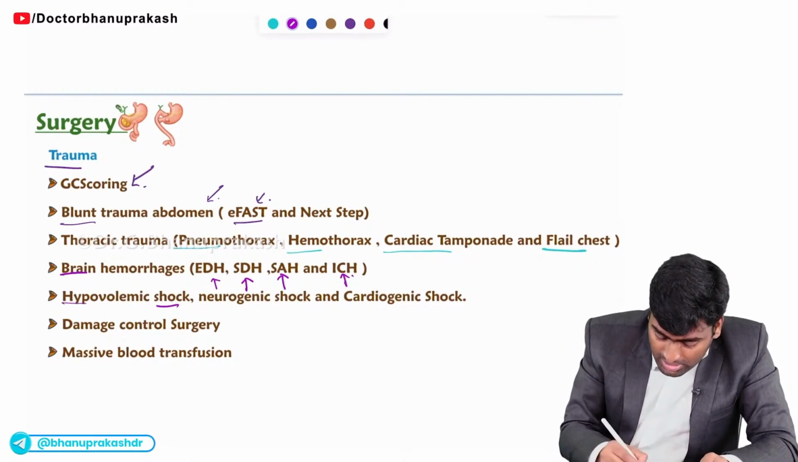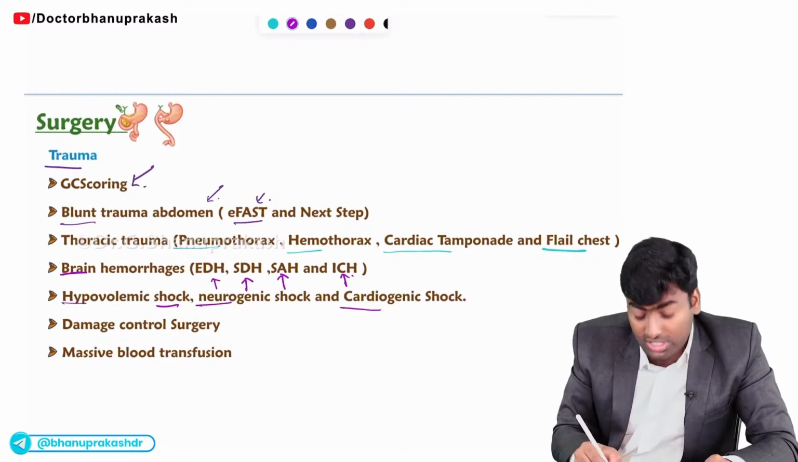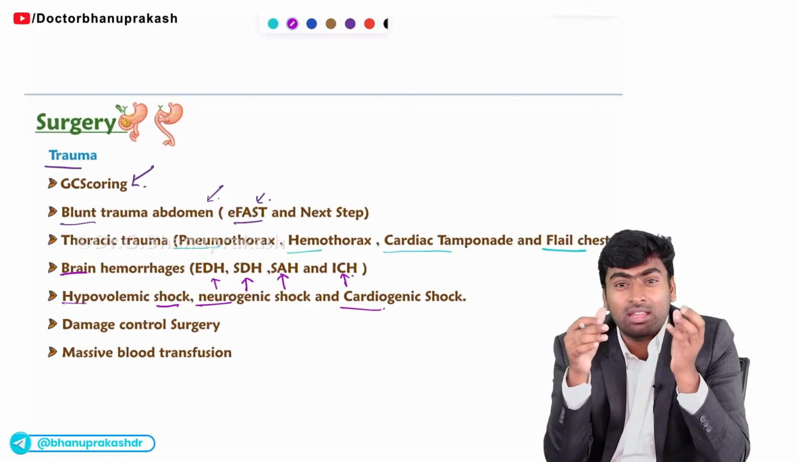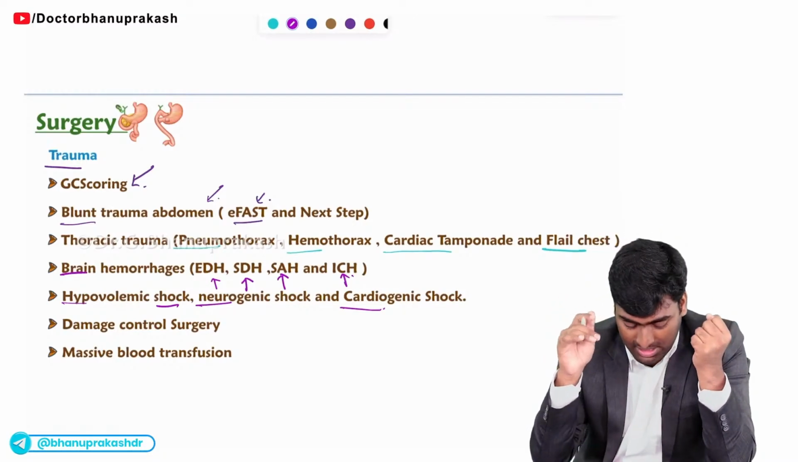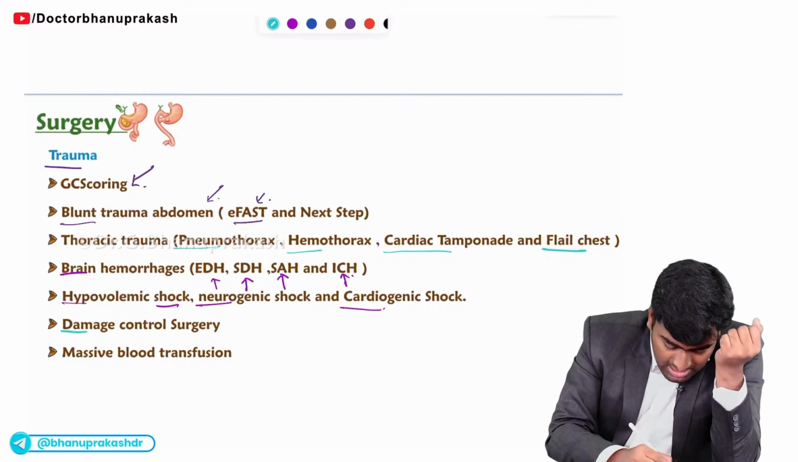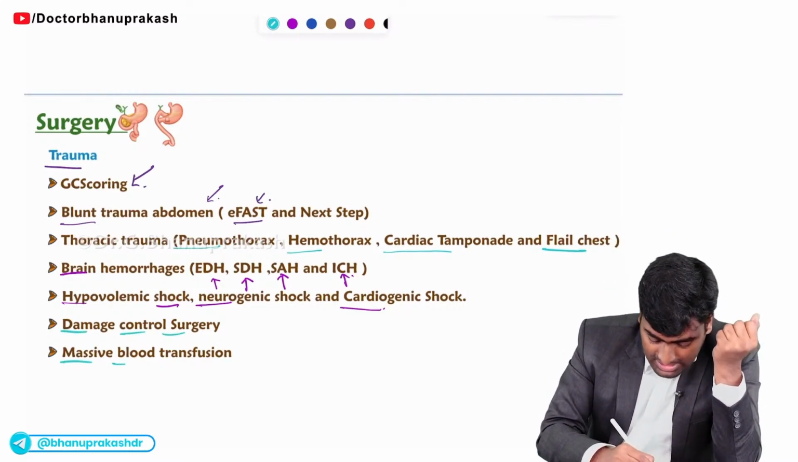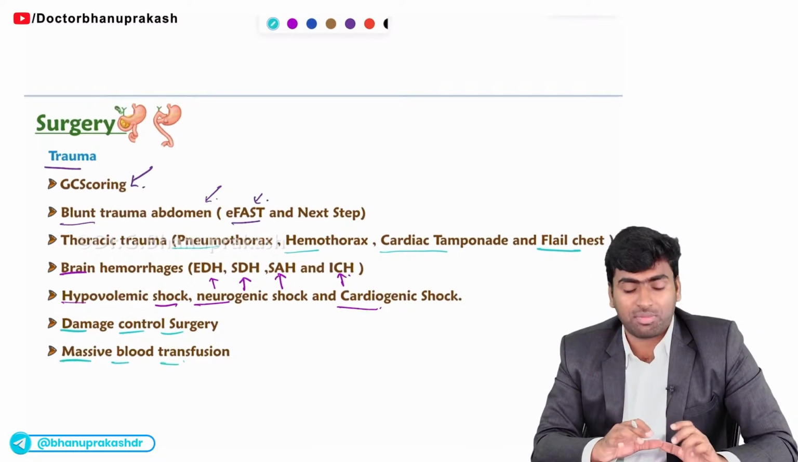Fine. And about shock, you also need to know about the differentiation of different types of shock. They are hypovolemic, neurogenic and cardiogenic shock. Like how will you differentiate these different types of shock? This will be asked in your upcoming examination. Fine. And about damage control surgery, and what is the protocol for massive blood transfusion. So you should know these topics from the trauma perspective.